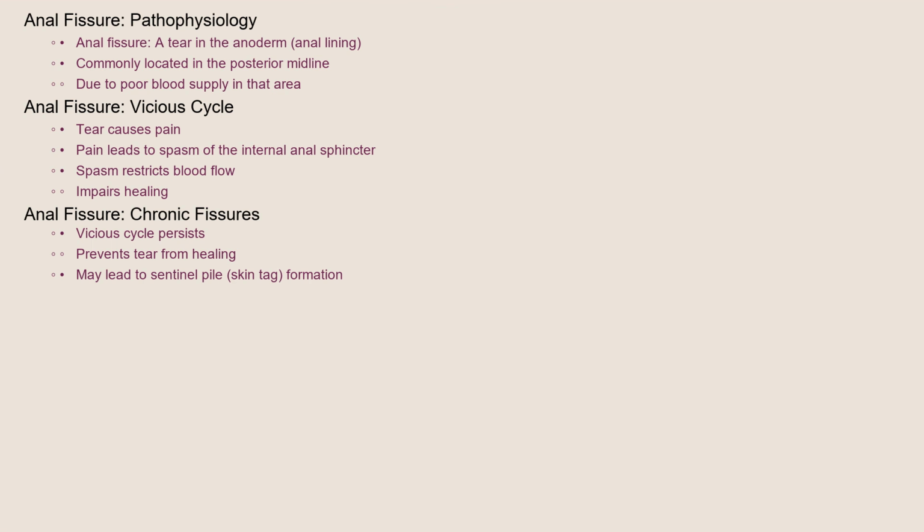Let's dive into the pathophysiology. An anal fissure is essentially a small tear in the lining of the anus, specifically the anoderm. This tear often occurs in the posterior midline because this area has a relatively poor blood supply. The pain from the tear leads to spasm of the internal anal sphincter, a muscle that controls bowel movements. This spasm further restricts blood flow to the area, hindering healing and creating a vicious cycle of pain, spasm, and poor healing. Chronic fissures develop when this cycle continues, preventing the tear from closing properly and sometimes leading to the formation of a skin tag known as a sentinel pile.